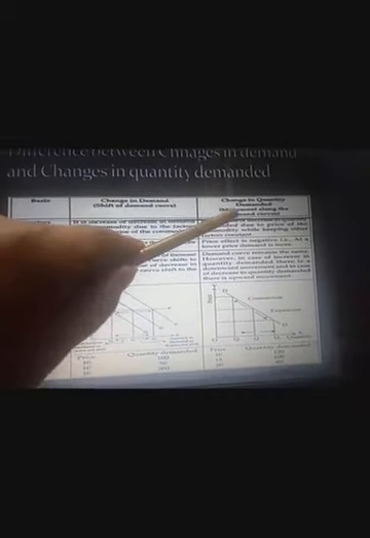Look at this diagram very minutely. I am showing you a closer view of the same. And in case of change in quantity demanded, the demand curve does not move, it does not shift. Only there is movement along the demand curve, but the demand curve does not shift. But in this case, the demand curve shifts. That is why it is known as shift of demand curve, and this is also known as movement along the same demand curve. Now let us understand this further. In this case, children, have a look at the diagram.